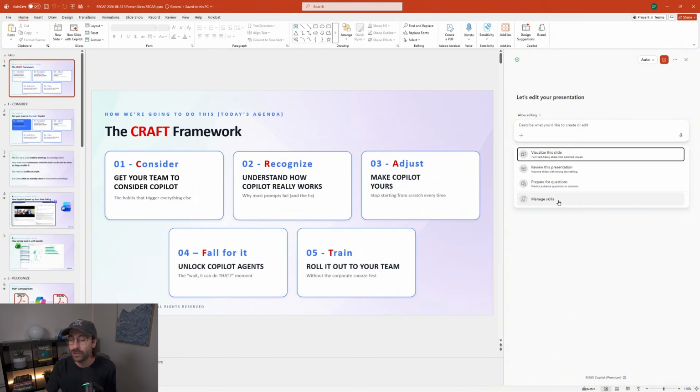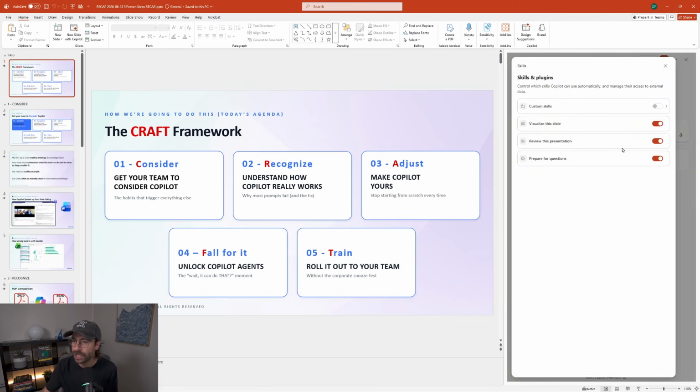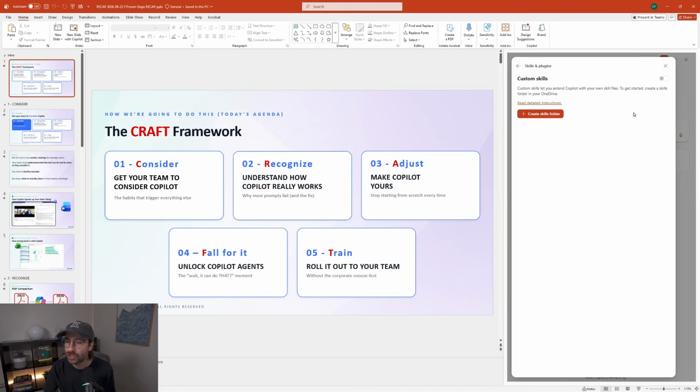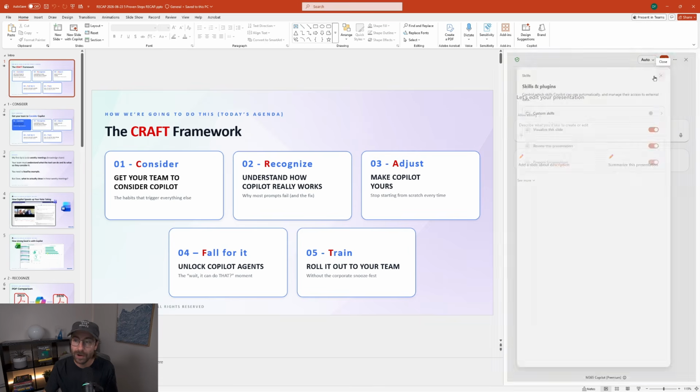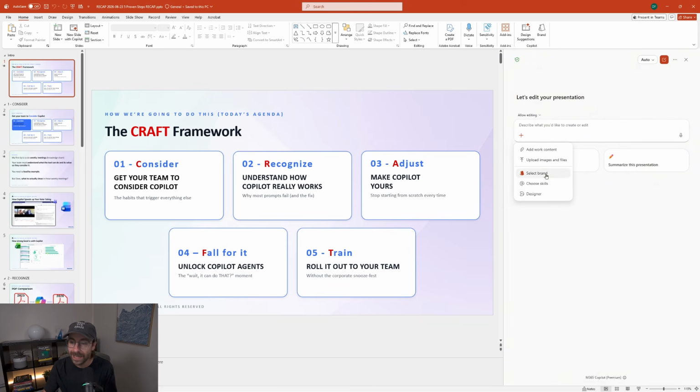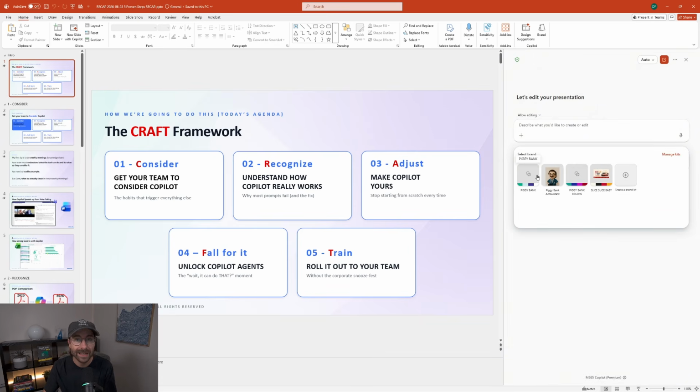And then I will go into manage skills. You can see there are some pre-built skills from Microsoft right here. Manage skills, and this should change, okay? But again, custom skills. I really see here that you could have a branding skill, okay? On top of that, click here on the plus and select your brand. If you're new to that, you can select your brand now in PowerPoint. It will apply the branding. When you ask questions, it will take this branding.